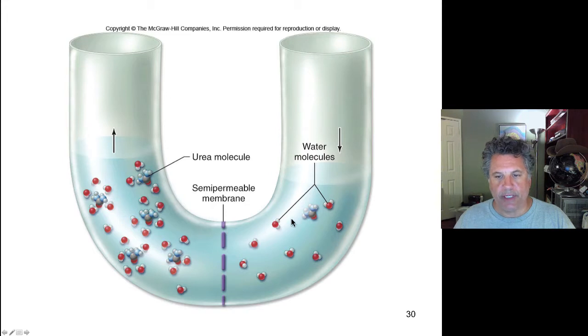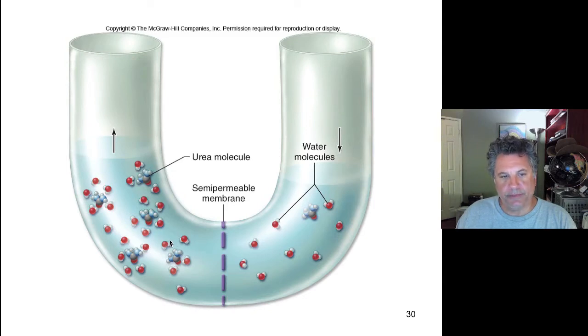Here the solvent concentration is higher. And since the semi-permeable membrane is not permeable to urea, that is, urea can't move from its region of high concentration to a region of low concentration, but the membrane is permeable to water, water will flow from right to left because water is moving from a region of high concentration to a region of lower concentration with respect to water molecules.